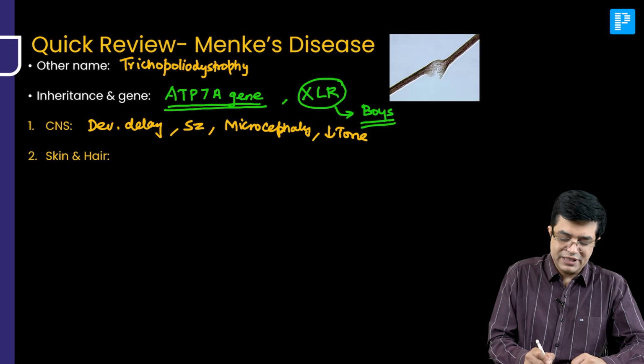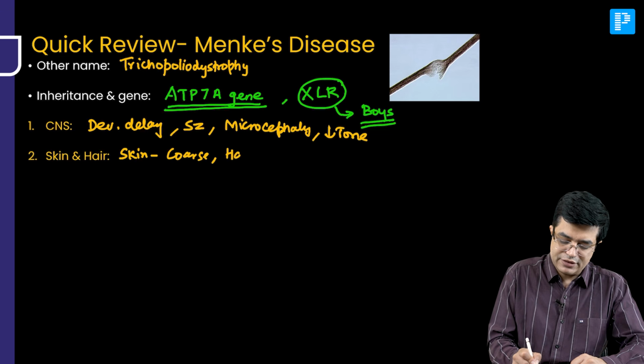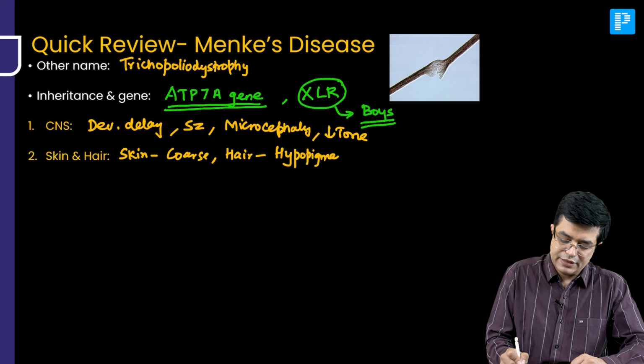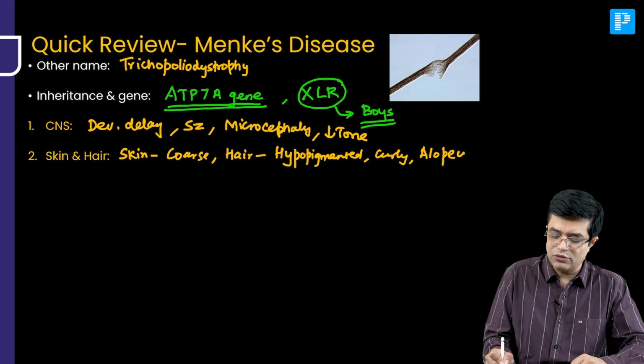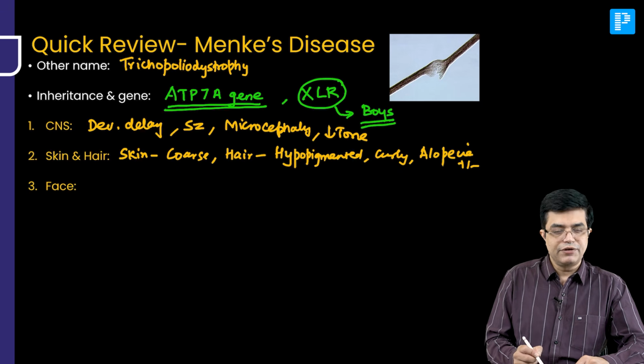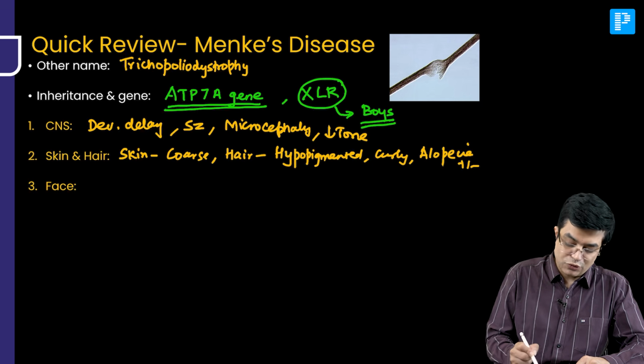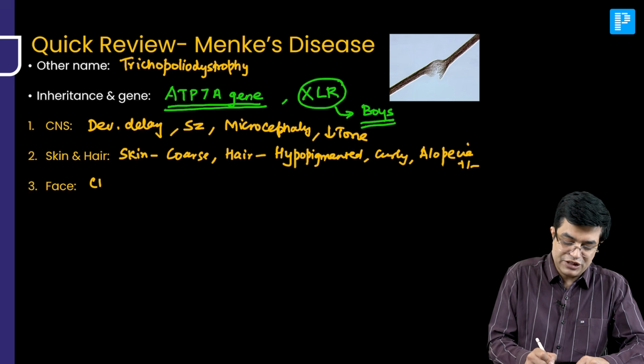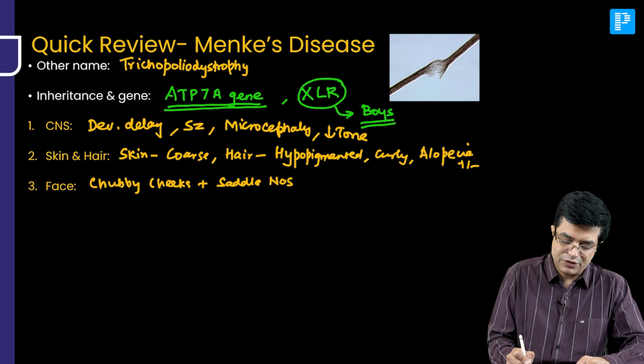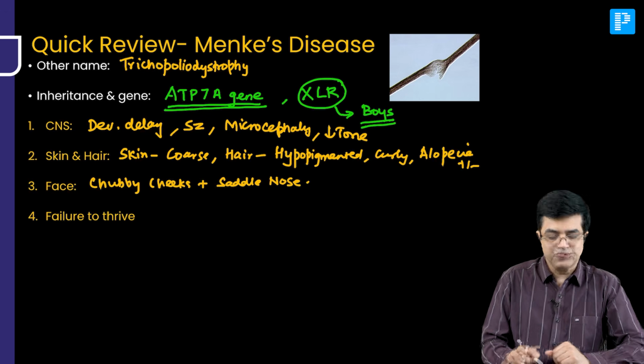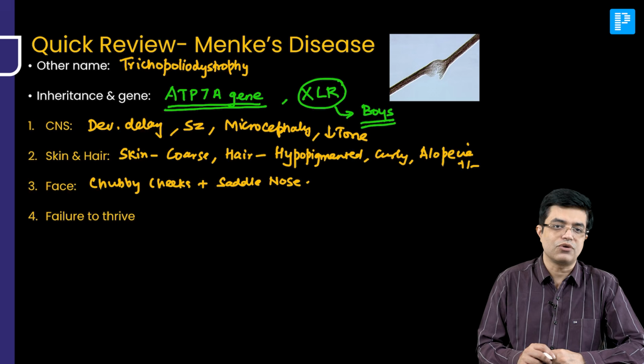Second is skin and hair involvement. Skin in these patients is coarse, and hair in these children is hypopigmented, curly, silver wire like, and there is increased risk of developing alopecia also. Third, facial dysmorphism is seen. According to Nelson also, these children have abnormally chubby cheeks, but they also have saddle nose appearance. So this gives a very peculiar facial expression to these children. They also have failure to thrive, so poor gain of weight and height is also present.